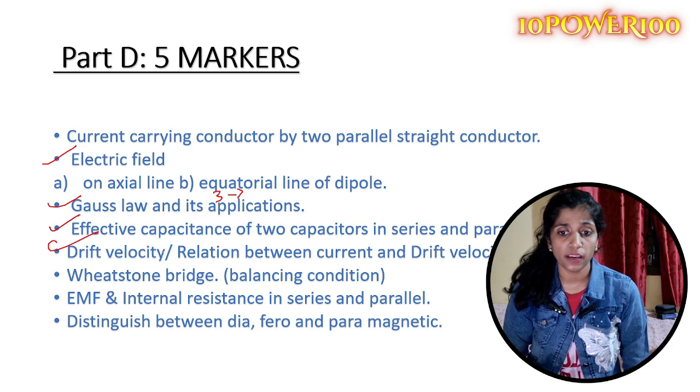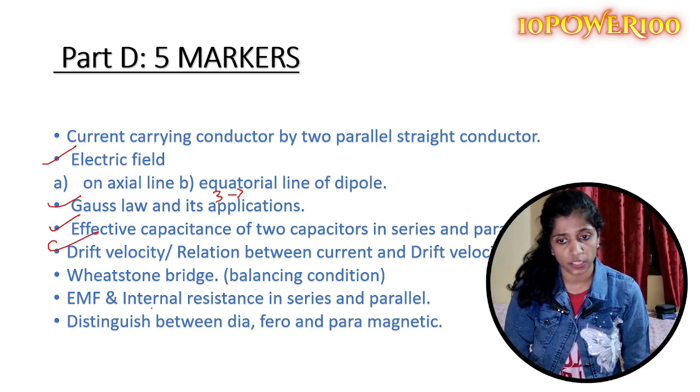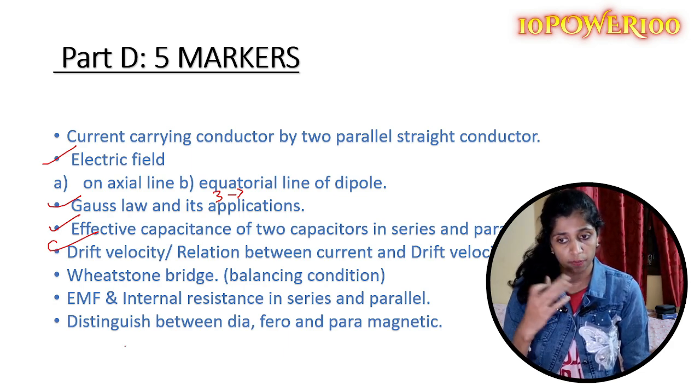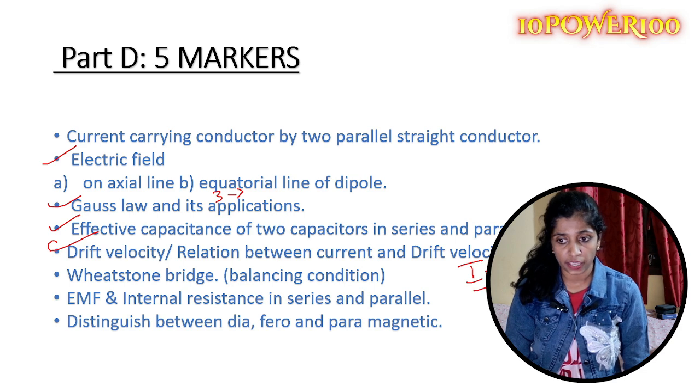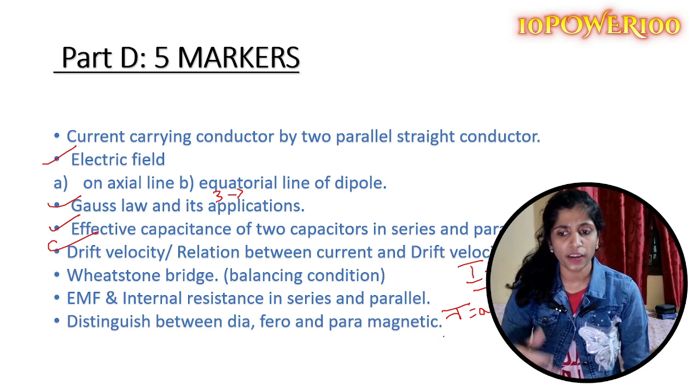Then it can be an application based question, like what is the relationship between current and drift velocity, where we have the formula I equals nAeVd. This derivation can appear, or else J equals sigma times E. It can be asked in any of the 3 ways, quite application based. I think you should think about that.